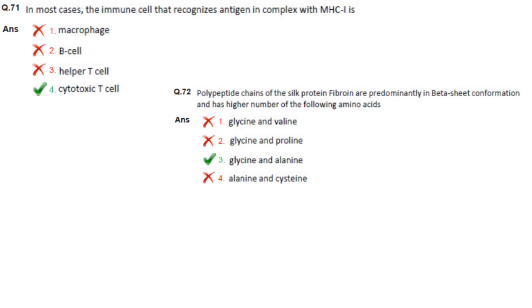Then next one. In most cases, immune cells that recognize antigen in complex with MHC are cytotoxic T cells. Helper T cells recognize in association with MHC 2. The next one. Polypeptide chains of the silk protein fibroin are predominantly in beta sheet conformation and have a higher number of the following amino acids, that is glycine and alanine.